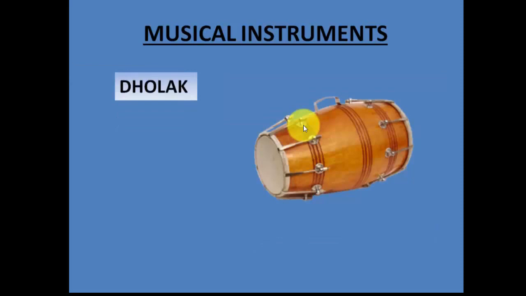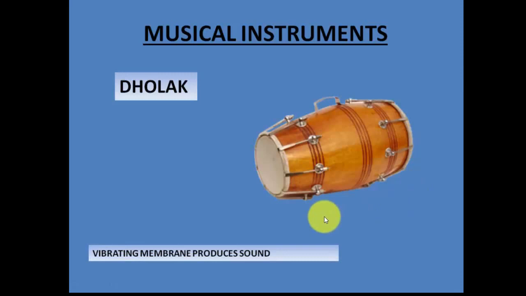Now again, take the case of dholak. What happens in the case of dholak? A person generally taps on both the sides of it. This again is a membrane on both sides. So a person taps here and on the other side, and that's how the sound is produced. Again, in this case also, it is the vibrating membrane. It is a membrane which vibrates in order to produce sound.